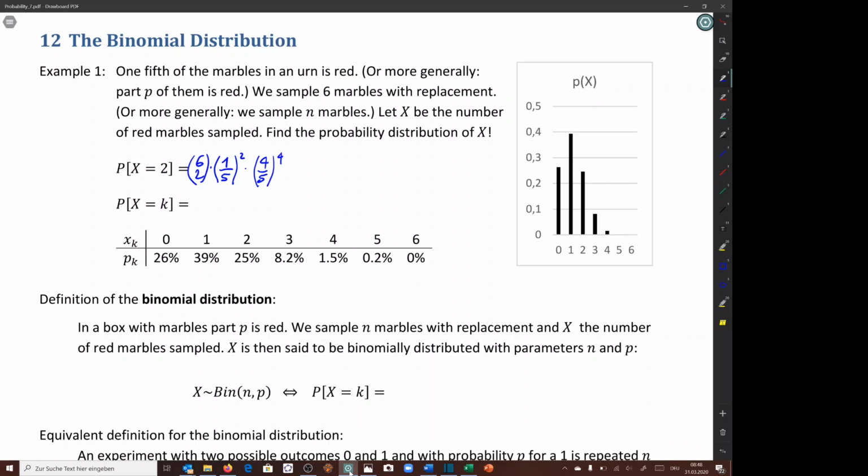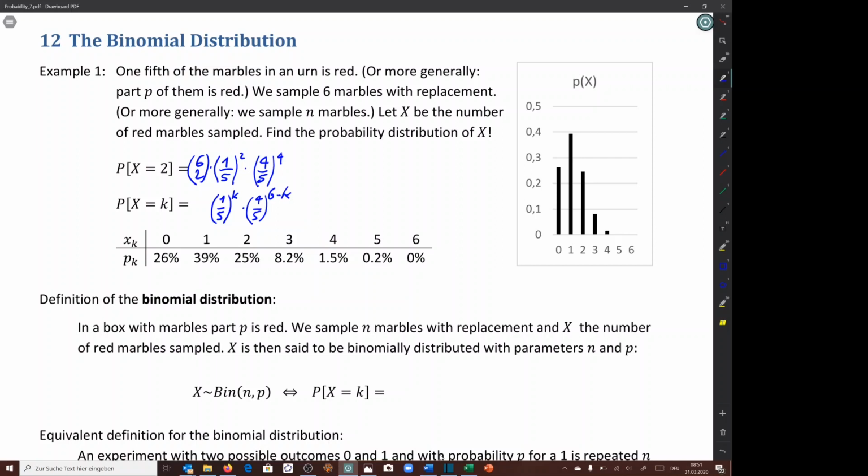And looking now at the probability that x equals some k, well, the probability that the first marble is red is again 1/5. That the first k marbles are red is (1/5) to the power of k. The probability then that the next marble will be not red is 4/5. The probability that the remaining 6 minus k marbles are not red is (4/5) to the power of 6 minus k.